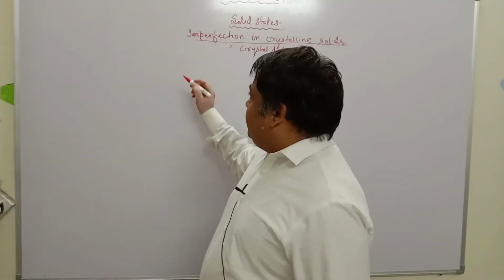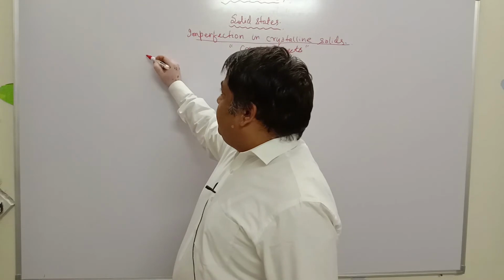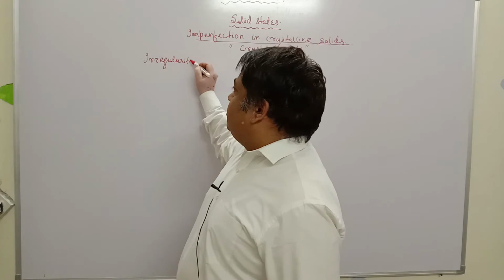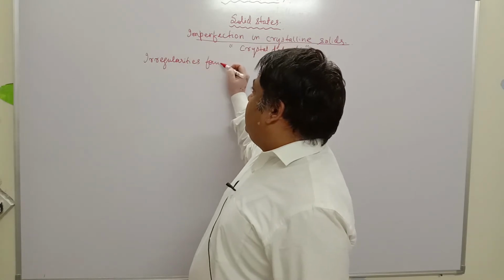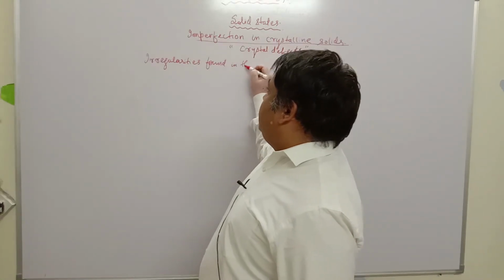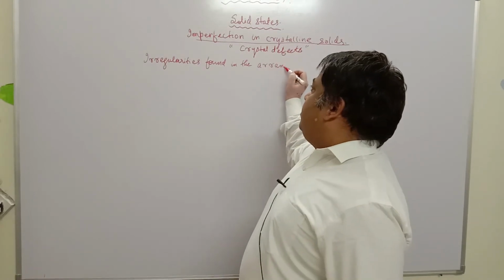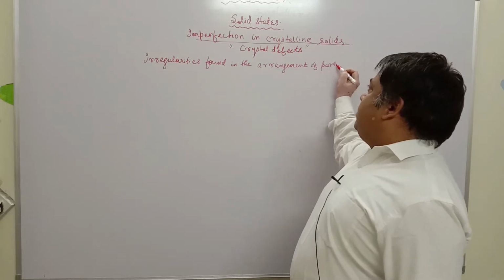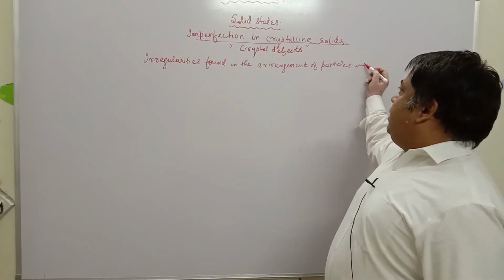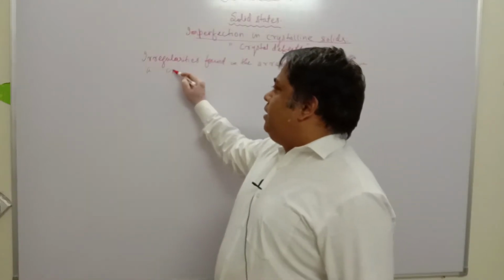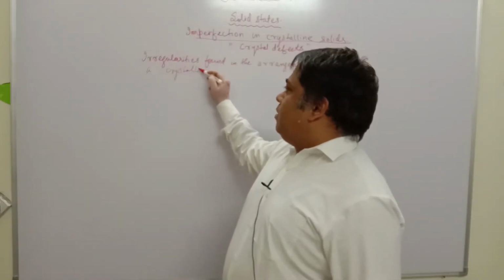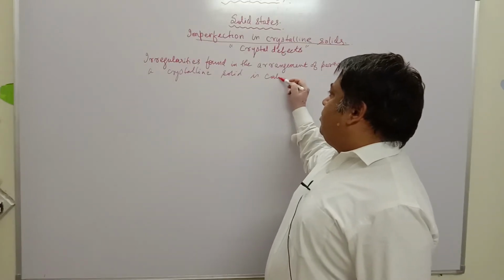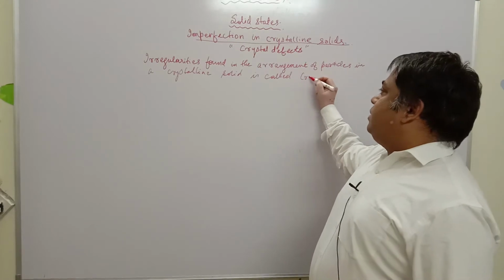A statement to make this understood would be like this: irregularities found in the arrangement of particles in a crystalline solid is called crystal defect.